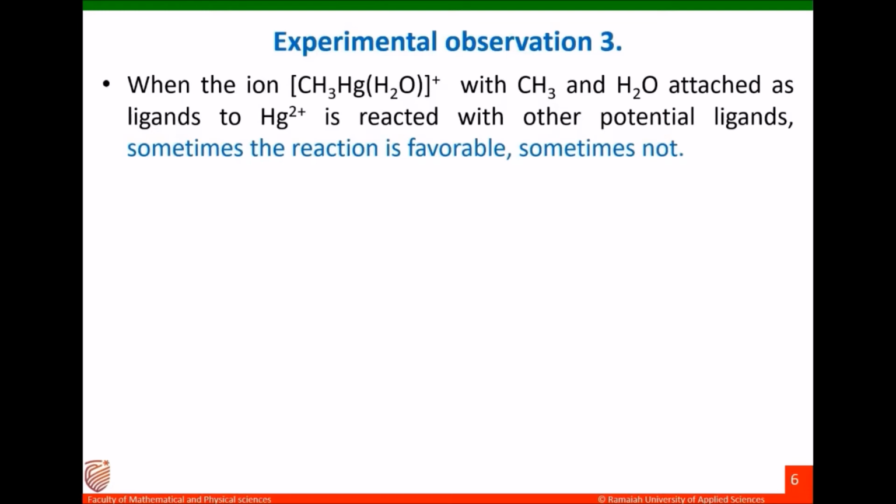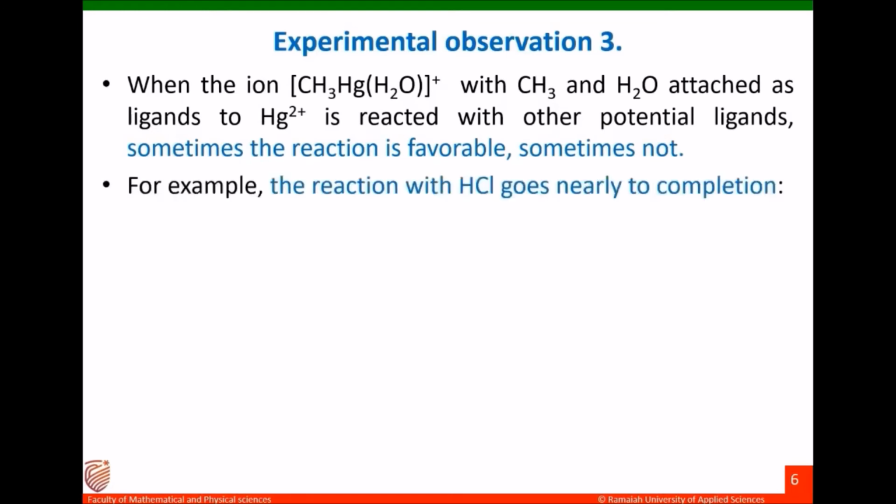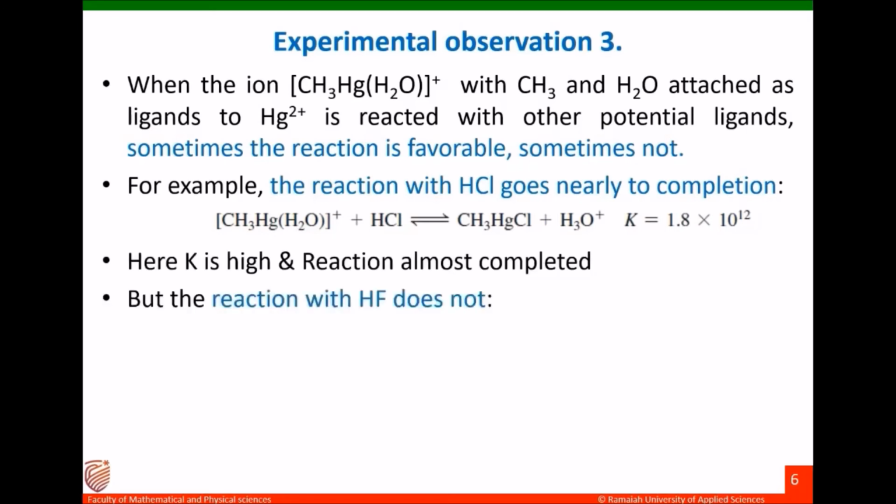For example, when this coordination sphere CH3HgH2O+ interacts with hydrogen chloride, it forms the product CH3HgCl plus H3O+. The equilibrium constant is 1.8 × 10^12, which is very, very high. Very high means the reaction is almost complete.